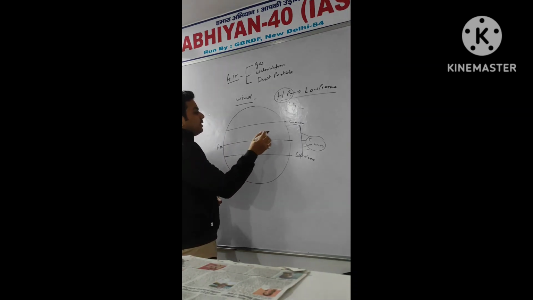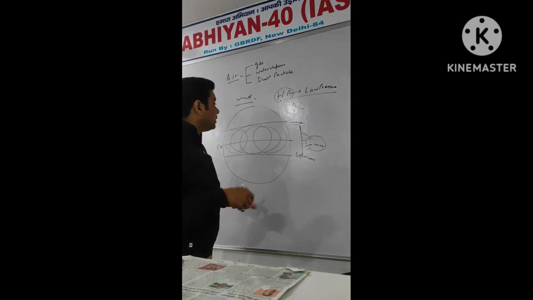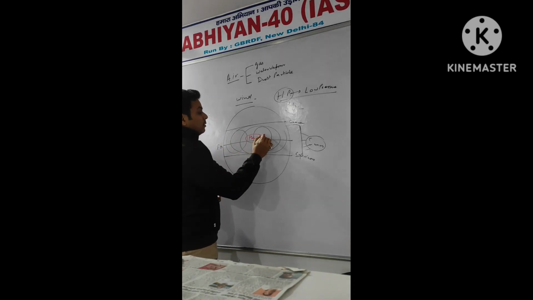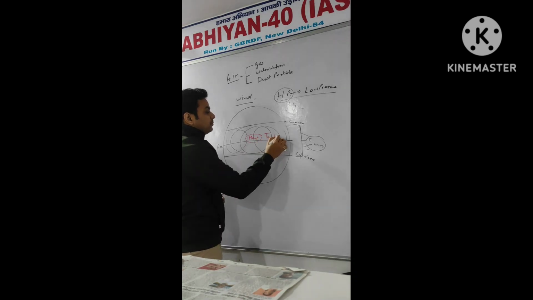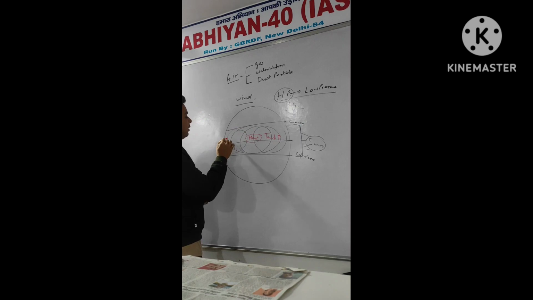So the entire heat will be in this area. Okay. So this is the zone which is achieving the maximum heat. So this area will have the highest temperature. So due to the higher temperature, this entire zone will become low pressure.